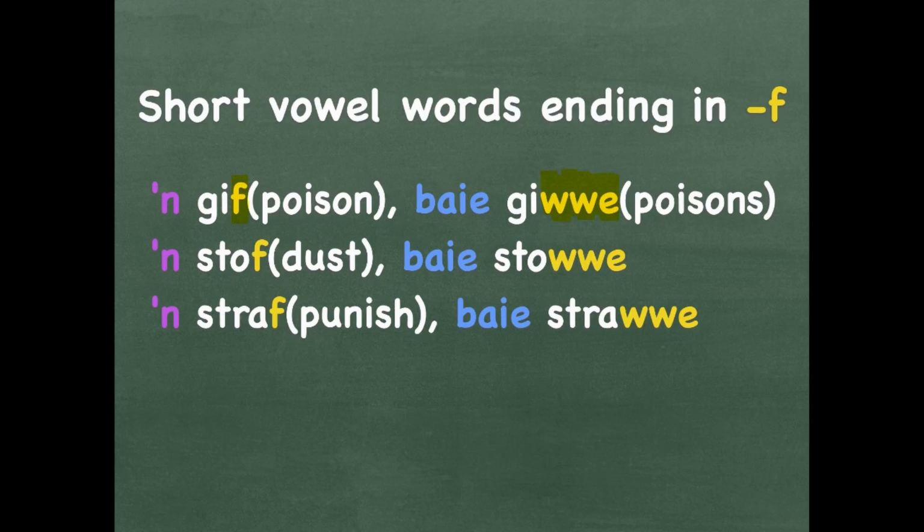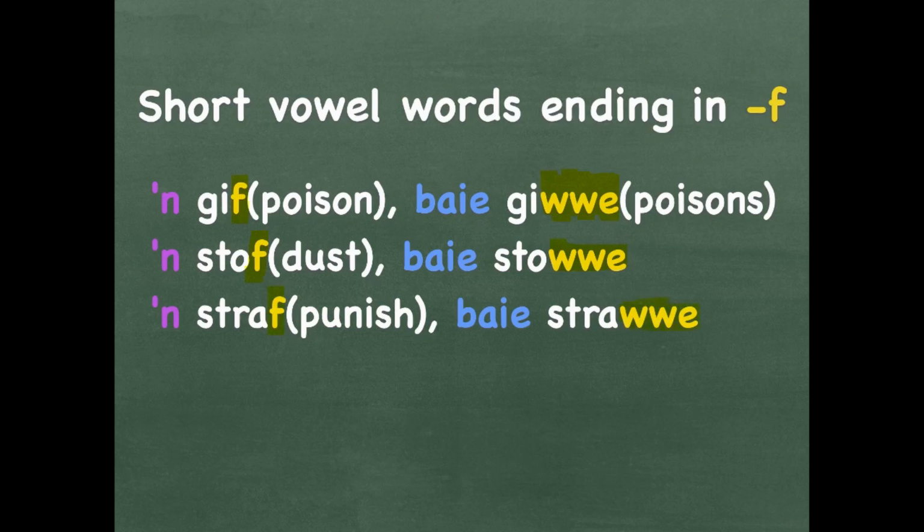A stof, which ends on F. Dust. Baie stowwe. Put 2 W's and then a E. A straf is like a punishment or just to be punished. Baie strawwe. 2 W's and then a E.